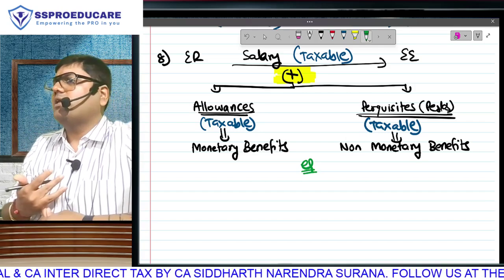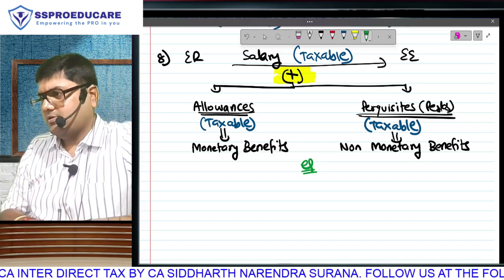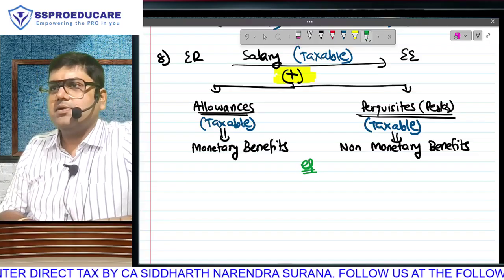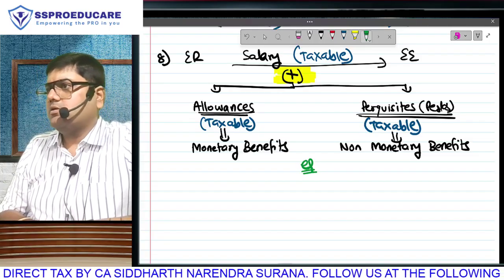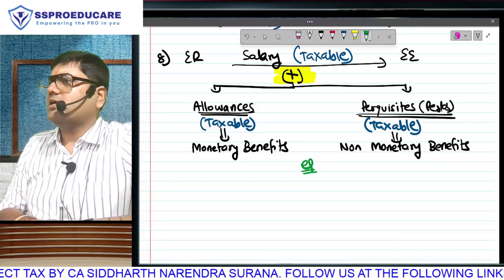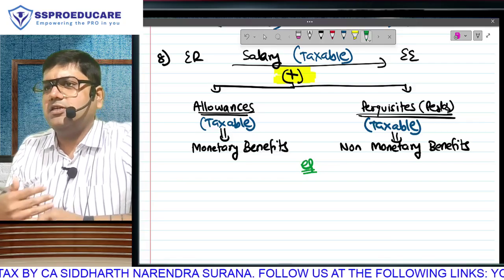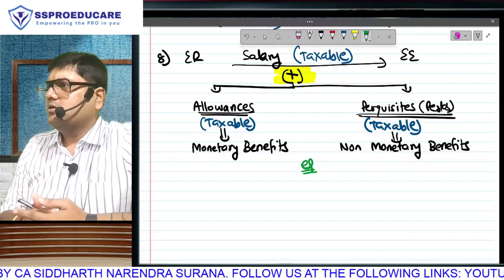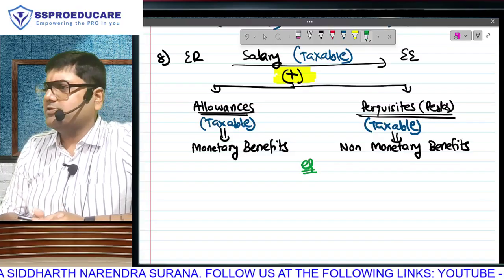Supposing your boss is giving you a salary per month of 50,000, you are very happy. Very, very happy. As a newly qualified chartered accountant, 1 lakh per month is a very, very easy amount that you will be able to get. Very easily, because there is huge demand, right?